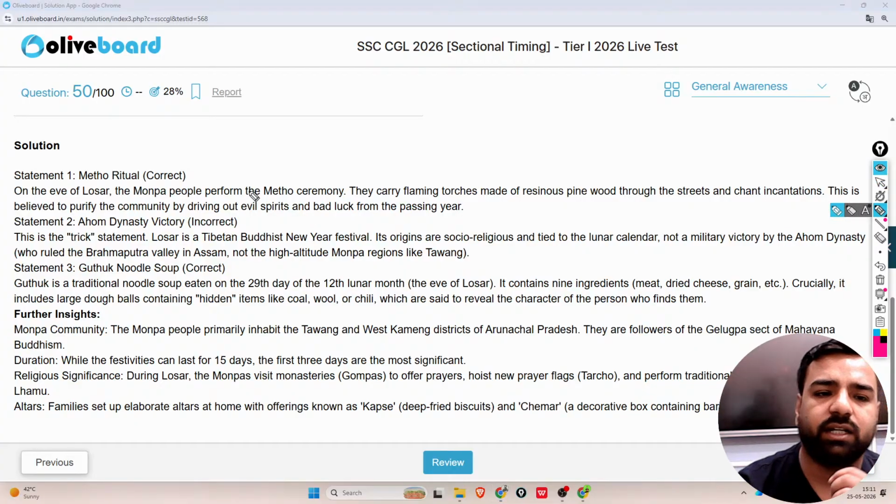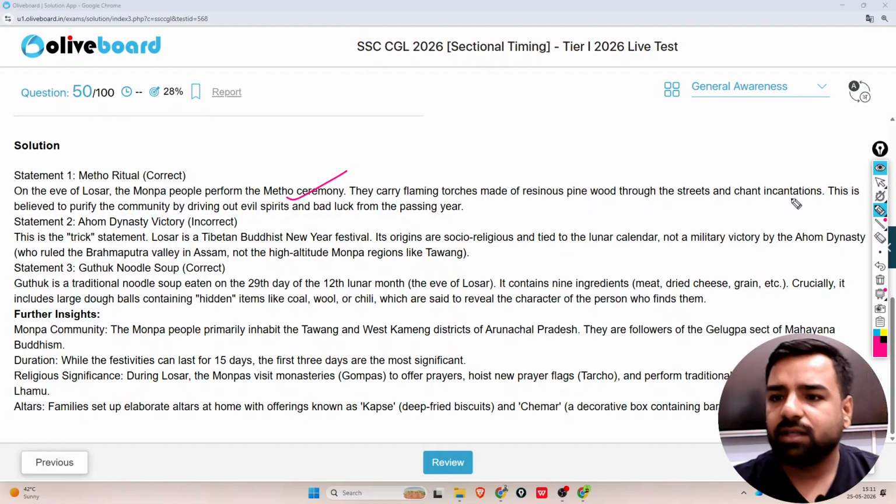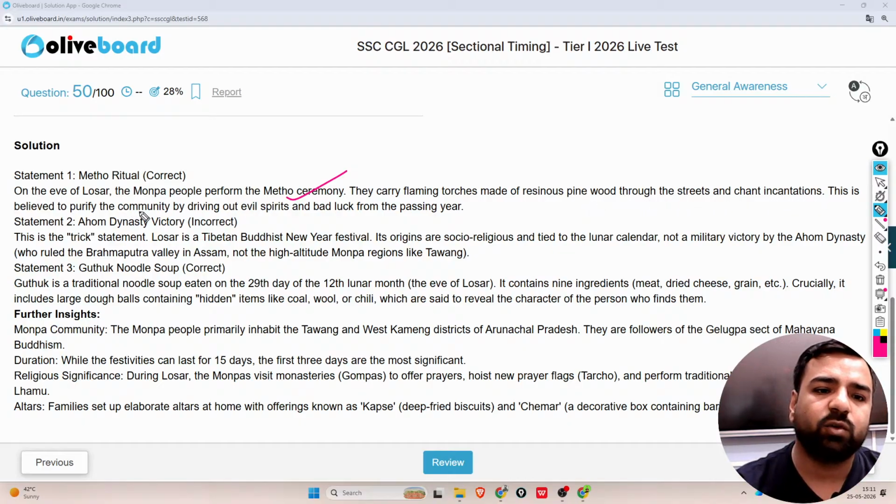So let's go into the detailing of the same. The Mito ritual: on the evening of Losar, the Monpa people perform the Mito ceremony. They carry flame torches made of resinous pine wood through the streets and chant incantations. This is believed to purify the community by driving out evil spirits and bad luck from the passing year.